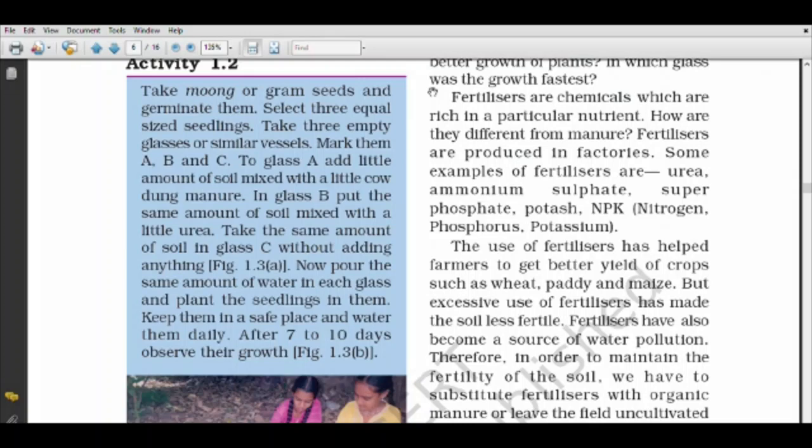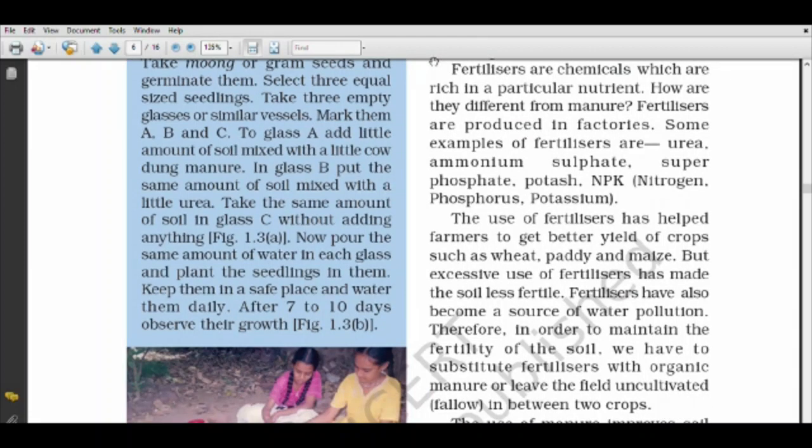Now fertilizers, because they are made in factories and they are made with chemicals, are a big source of water pollution also. So therefore, in order to maintain the fertility of the soil, we have to use organic manures. That means manures which are made from dead plants and animal waste, so that we can get a good yield of crop.